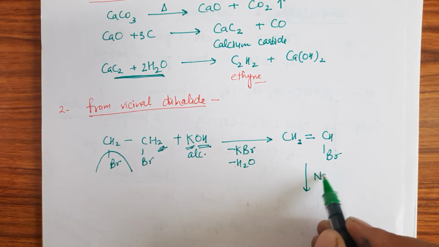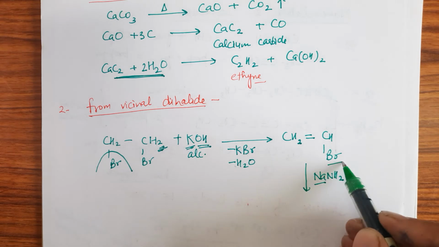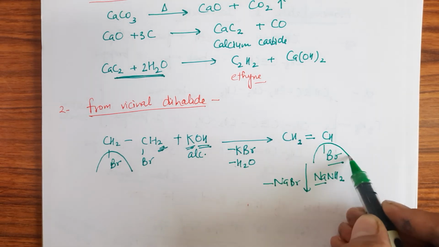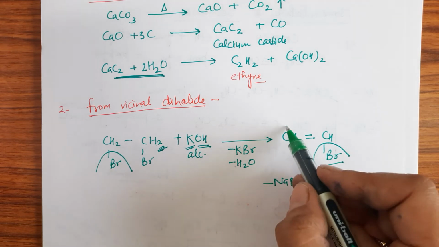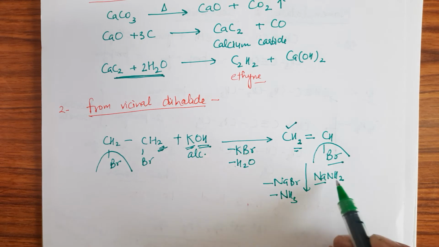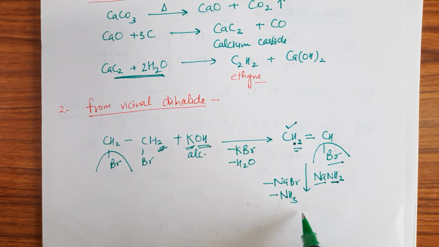Now we react it with NaNH2, sodamide. The Br is released in the form of NaBr, and from this carbon hydrogen is released in the form of NH3, because this NH2 reacts with the hydrogen from this carbon, and HC≡CH, unsaturation, takes place.